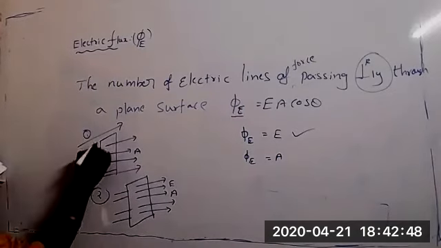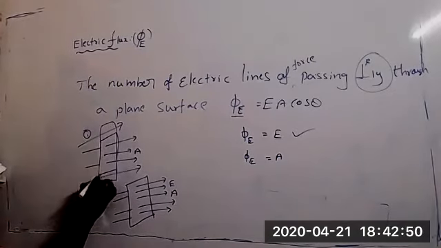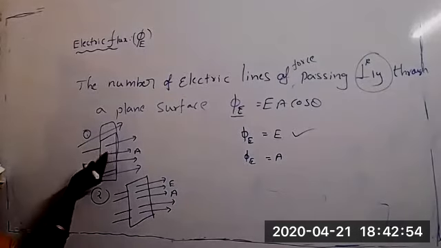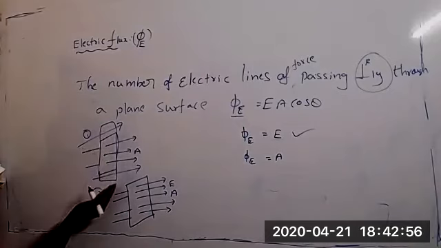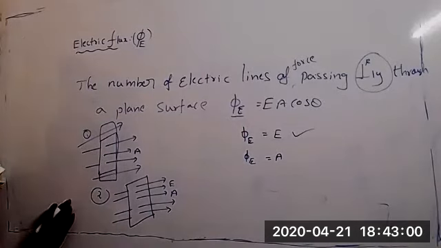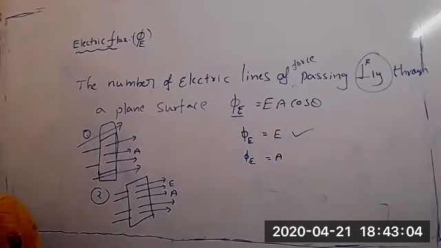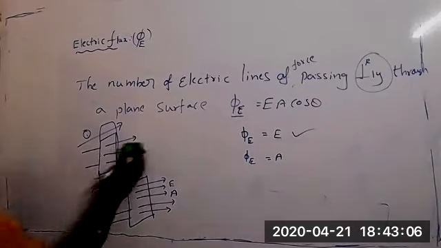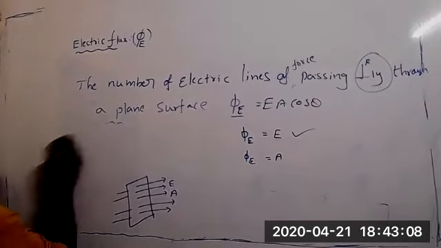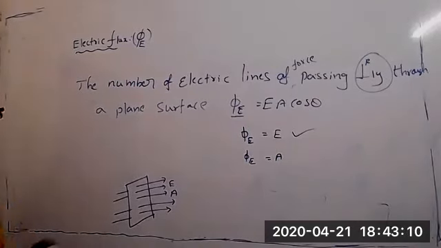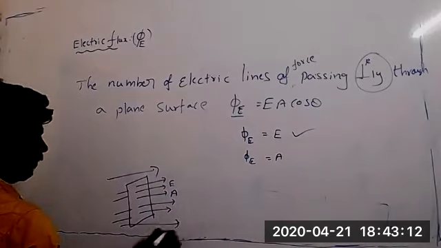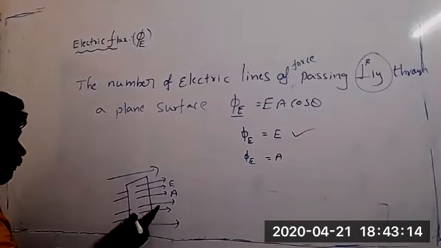Now see, if I increase area, what will happen? Flux also increases, right? Am I correct? See, suppose now flux is 1, 2, 3, 4.